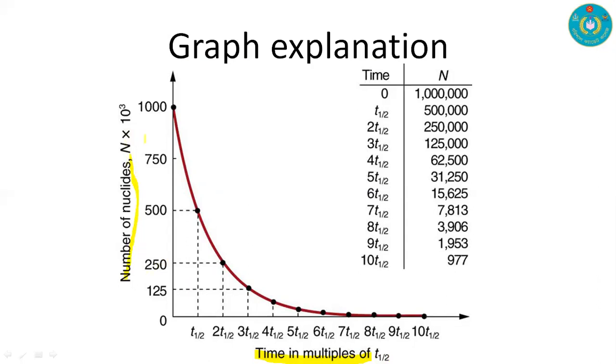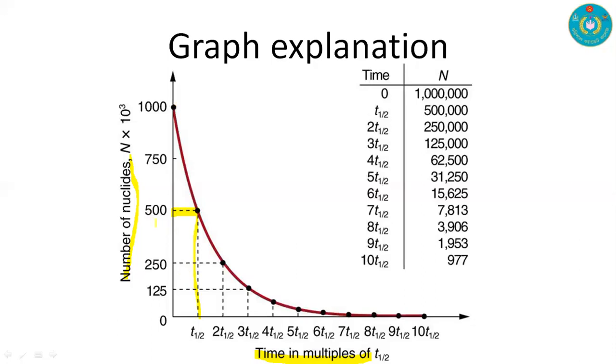At the very initial point we have 1000 into 10 to the power 3 nuclides, and after the first half life, that is t half, it became 500 from 1000.